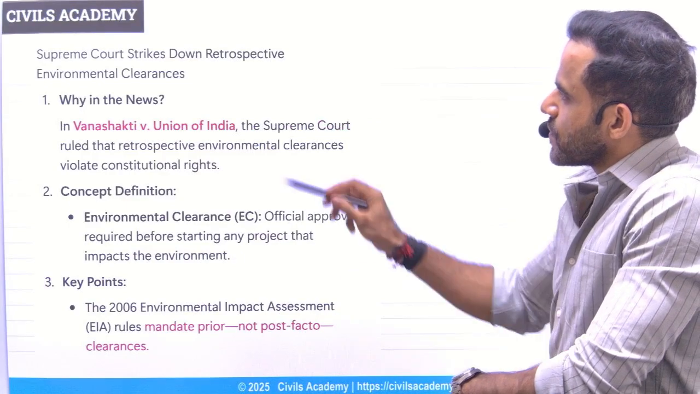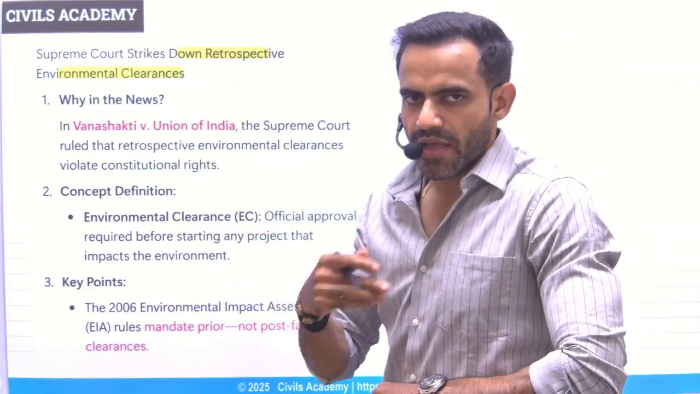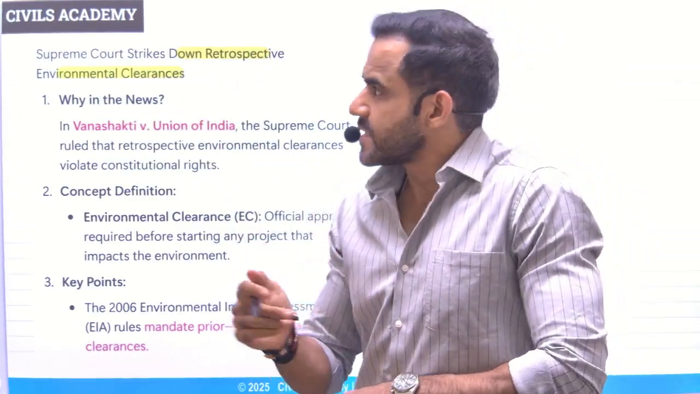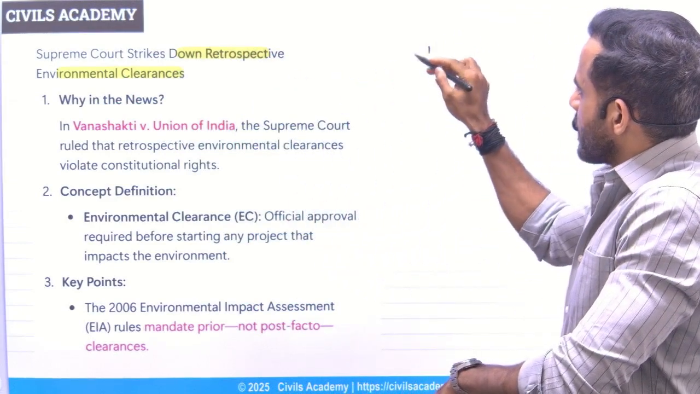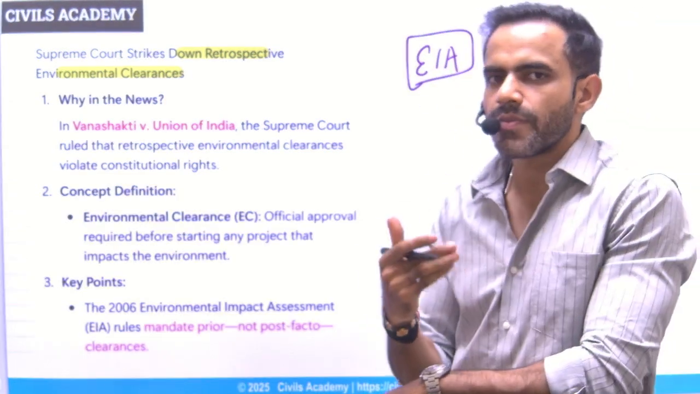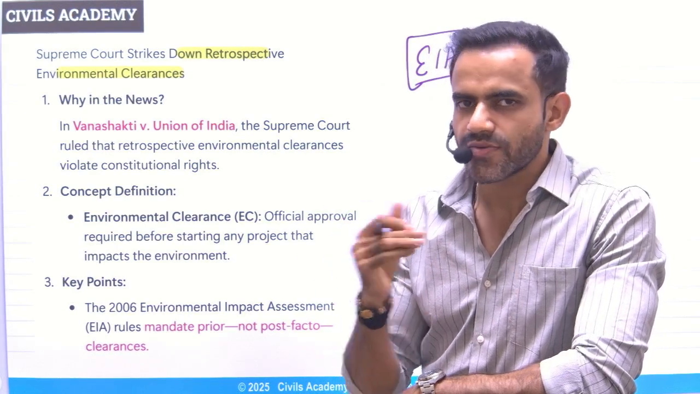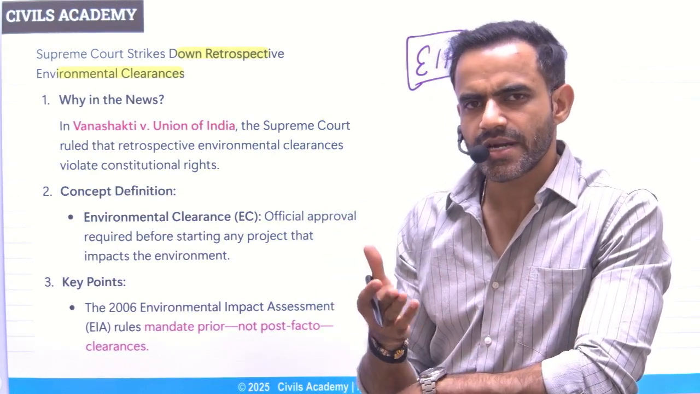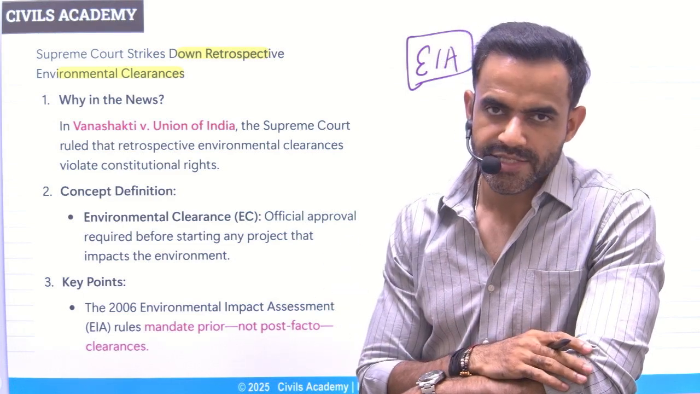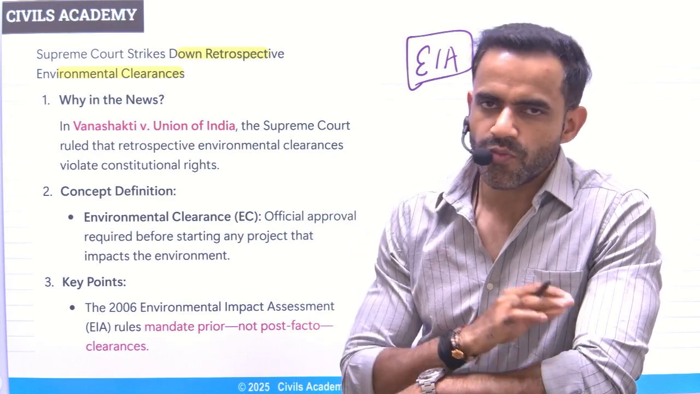Next is related to Supreme Court struck down the retrospective environmental clearance. See, understand, there is a concept EIA, Environment Impact Assessment. That simply means whenever you are approving a project, first you need to find out what will be its impact on the environment. That is basically referred as EIA, Environment Impact Assessment. Based on that, the project is approved or disapproved.